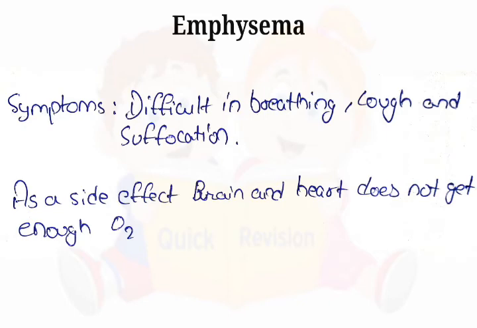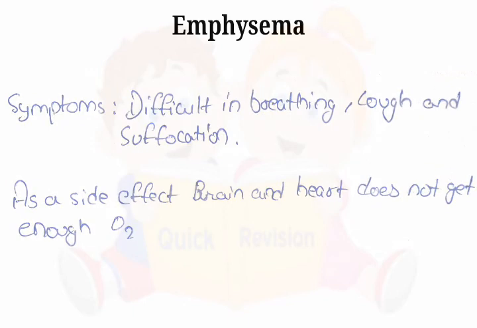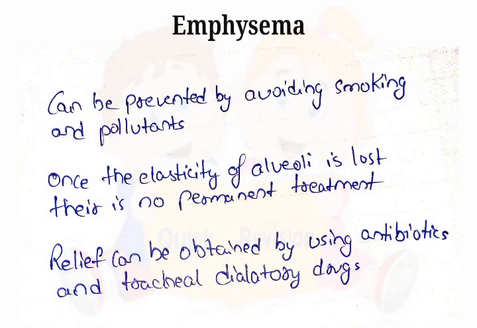As a side effect, brain and heart do not get enough O2. Can be prevented by avoiding smoking and pollutants. Once the elasticity of alveoli is lost, there is no permanent treatment. Relief can be obtained by using antibiotics and tracheal dilatory drugs.